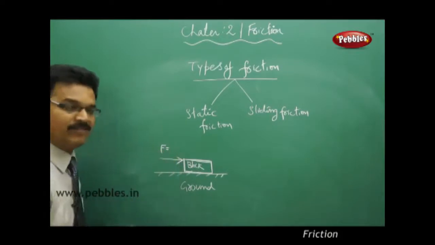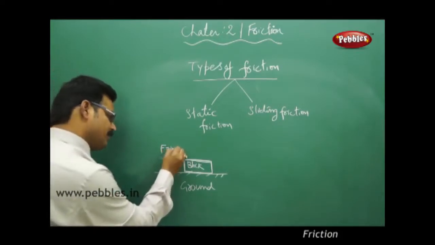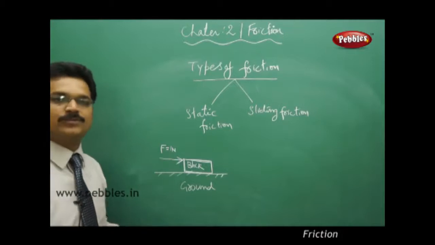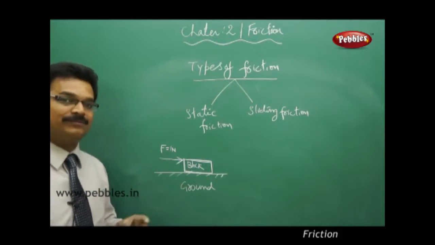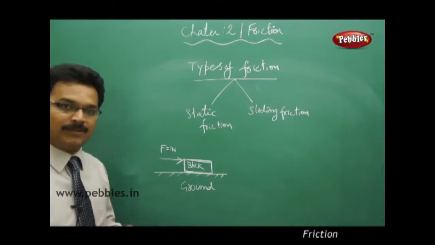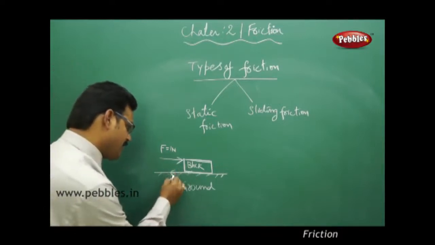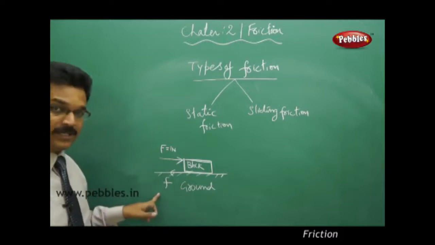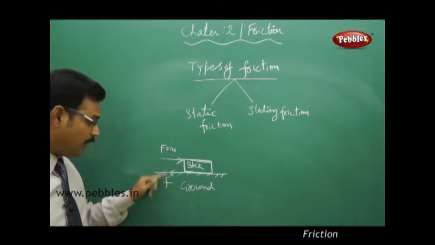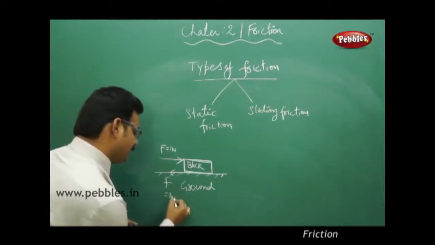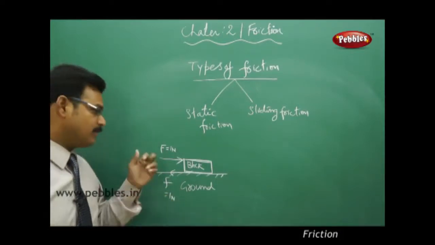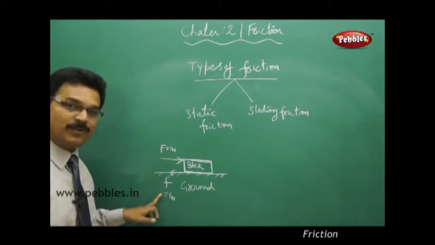Say the force F equals 1 Newton. The block doesn't move. Why? Because there is a friction acting in the opposite direction which is equal to the force but opposite to it. So as I applied 1 Newton, the same friction force of 1 Newton developed.